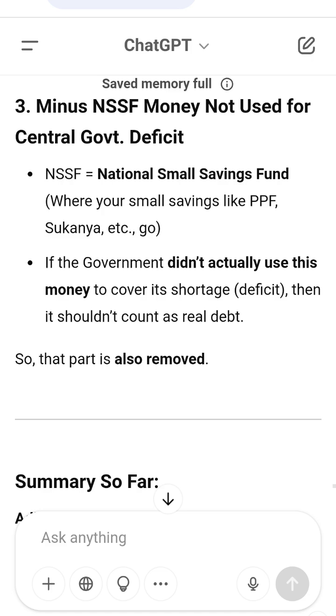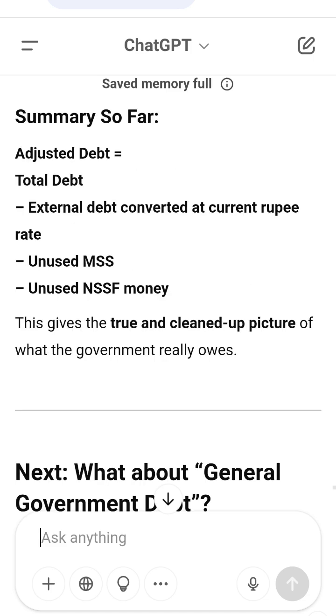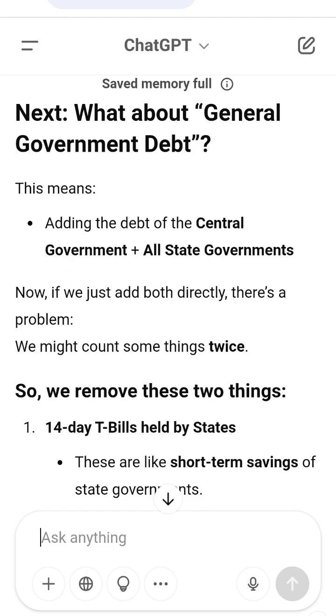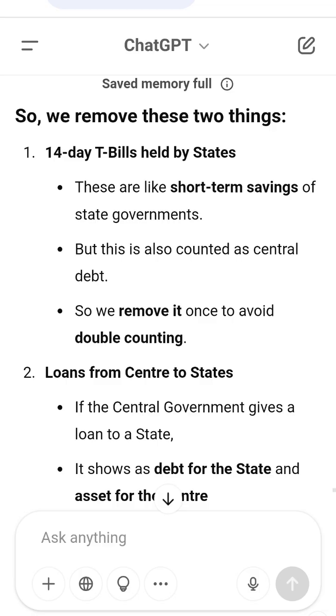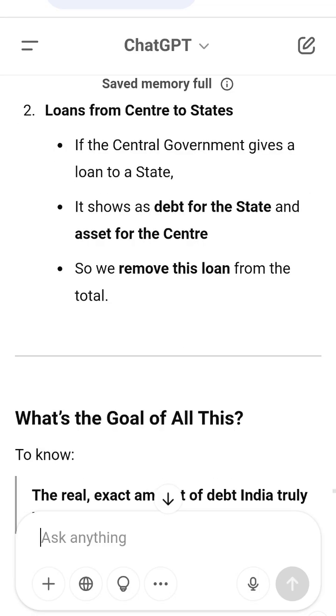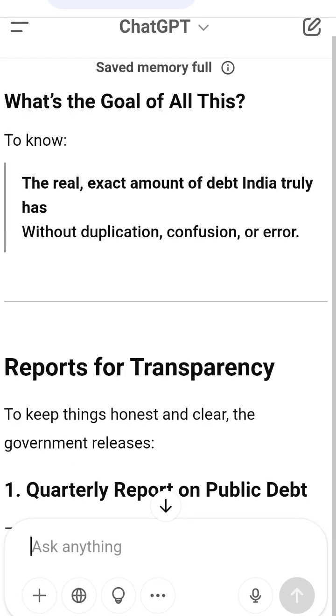Super simple analogy. Imagine your parents borrowed money from a friend in dollars, from you, from your piggy bank, and from grandma only for show, didn't use it. Now to find the real debt, they convert the friend's dollars into rupees, subtract your piggy bank savings not used, and ignore grandma's money not spent. Only then they know what they really owe.